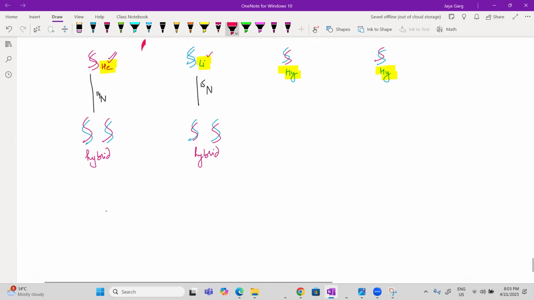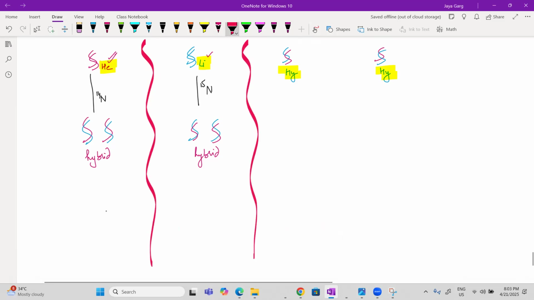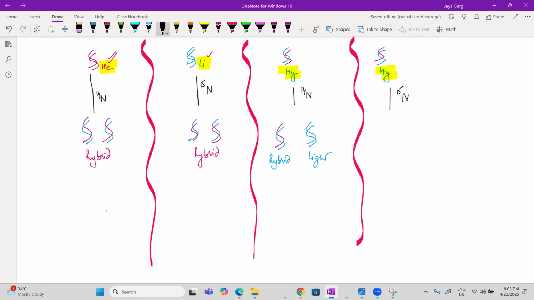Now, what will happen if you put hybrid? If you put hybrid in N14, let us assume, I have to first separate. N14 means I have to use blue color. So what I'm getting is one hybrid and one light. If suppose I put hybrid in N15, what will happen? See. I will get one hybrid and I will get one heavy.